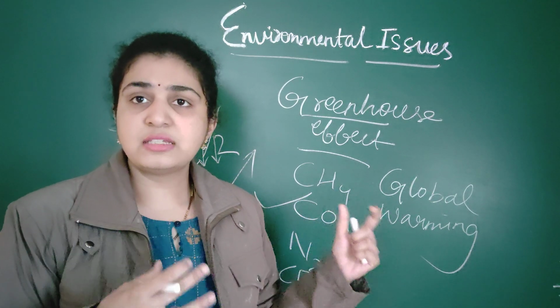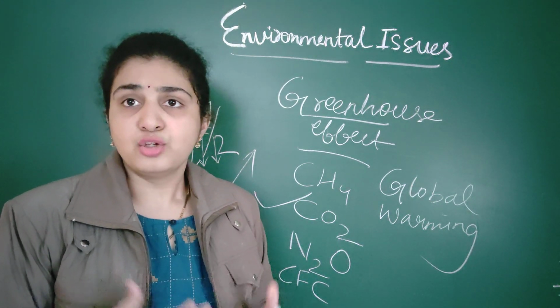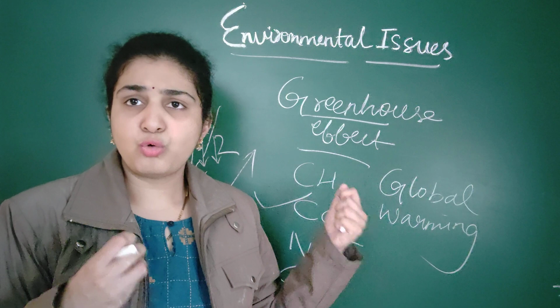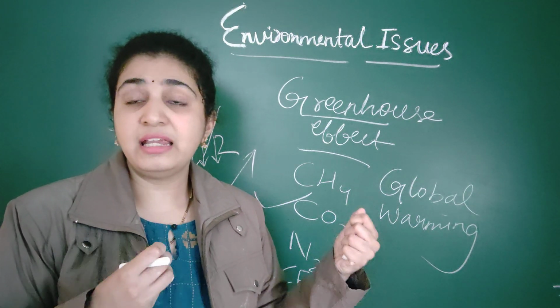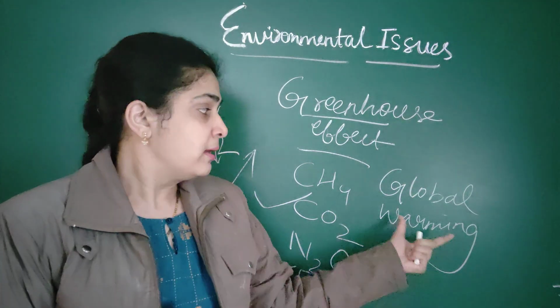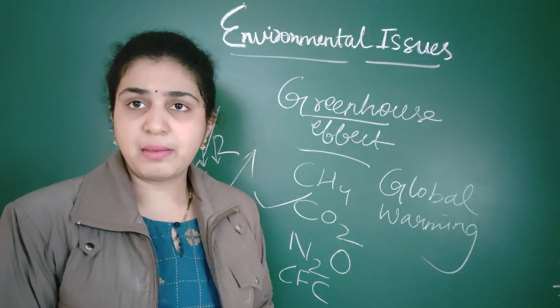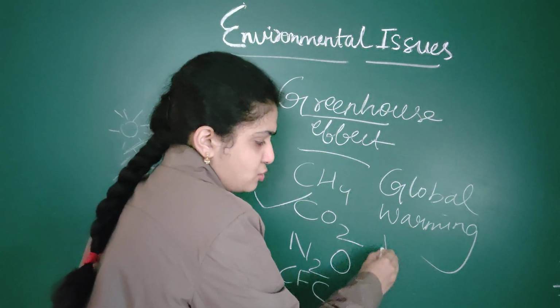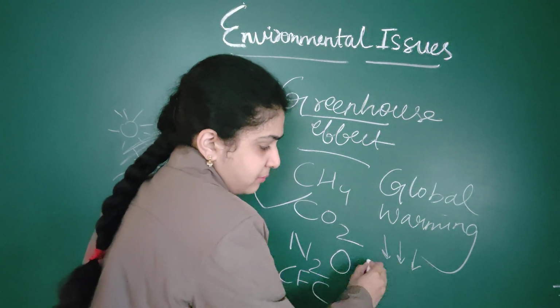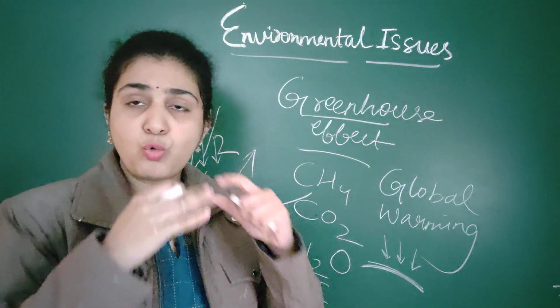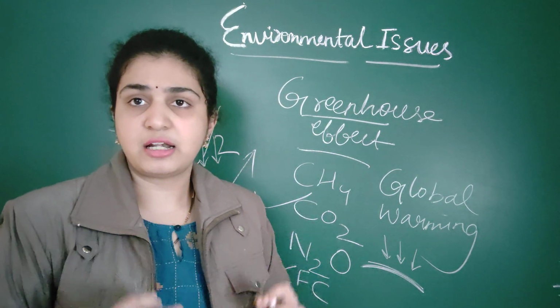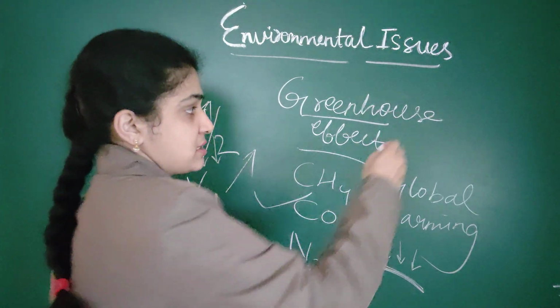So much of Earth's surface is getting heated. The basic point you should remember is that so much is getting heated. So what will be there? There is an effect that is called the El Nino effect.